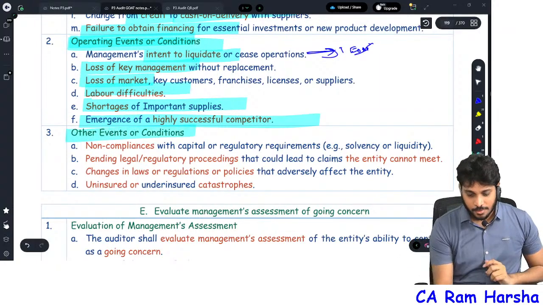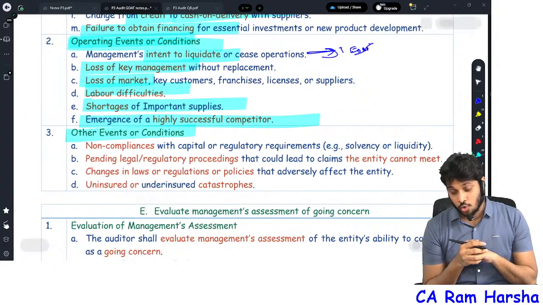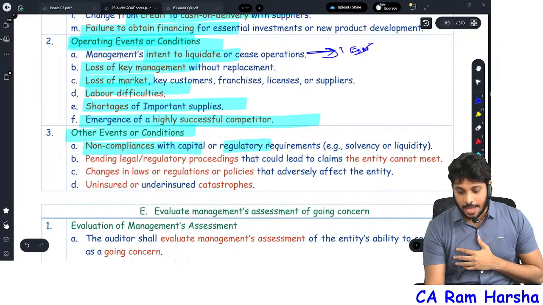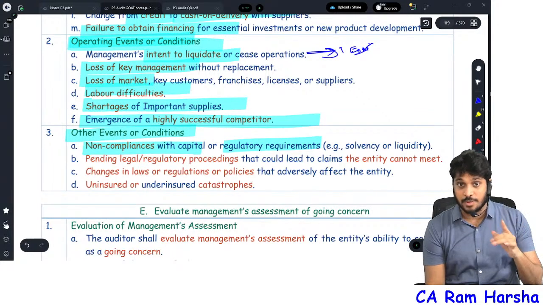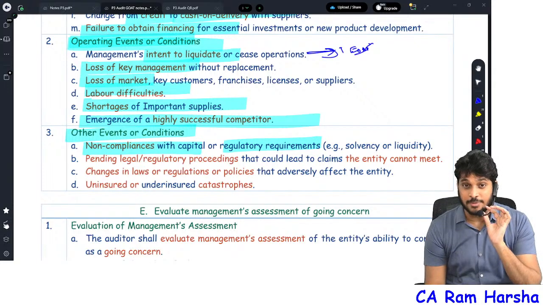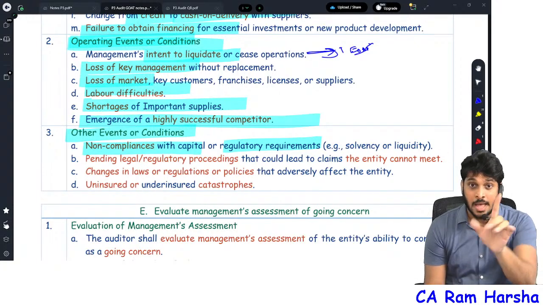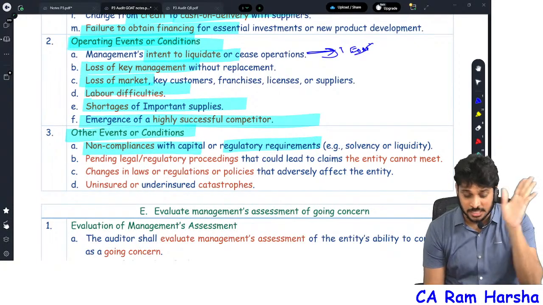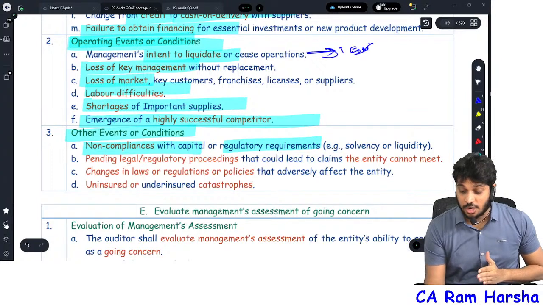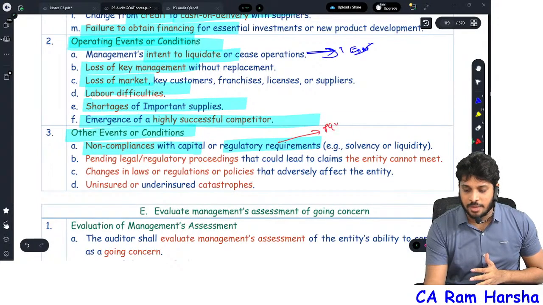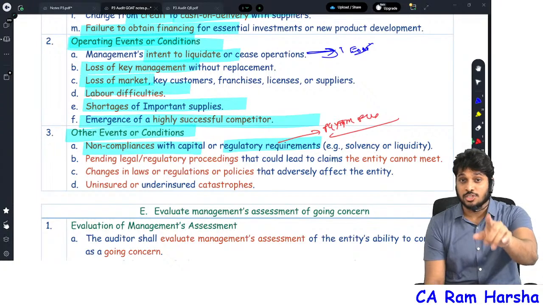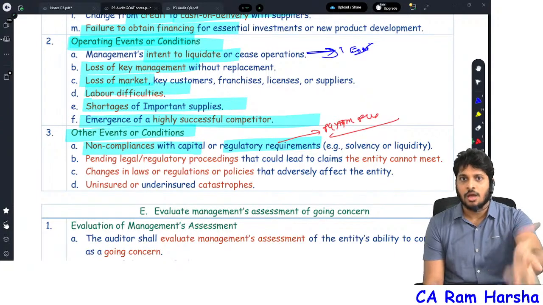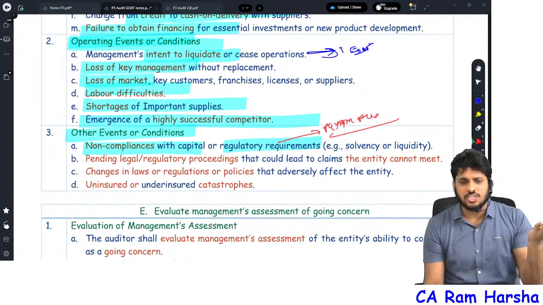Fine. There will be other symptoms also of going concern. Non-compliance with capital regulatory requirements. If an NBFC does not comply with the capital requirement, and every one of you might have seen NBFC capital requirement ratio is 15% of risk-weighted assets, banks 9% of risk-weighted assets. So non-compliance with capital norms. For example, Paytm Payments Bank. In January 2024, their license was cancelled. Why? They didn't comply with KYC norms.